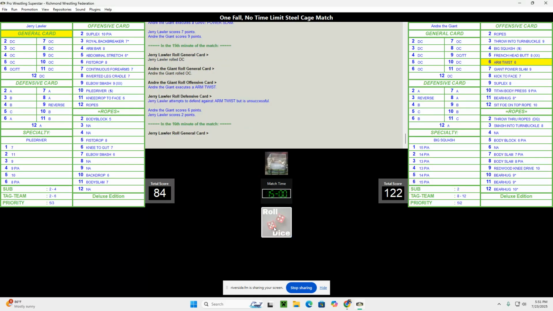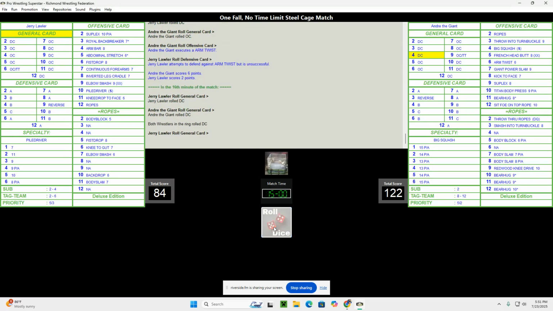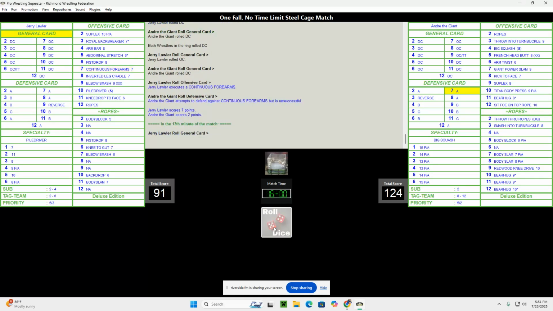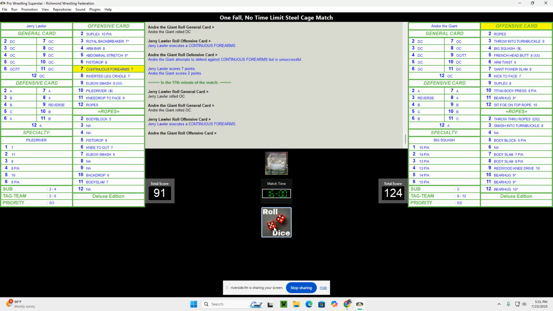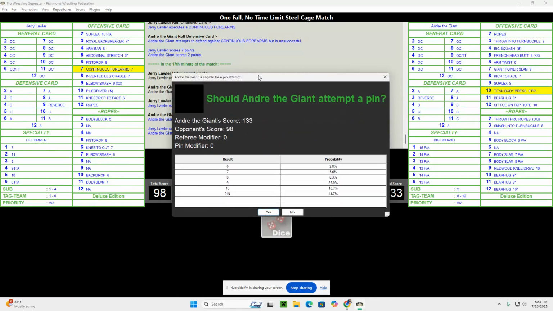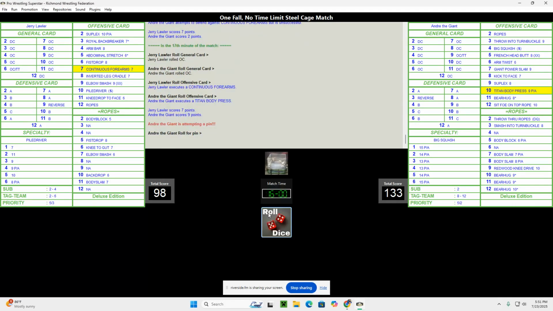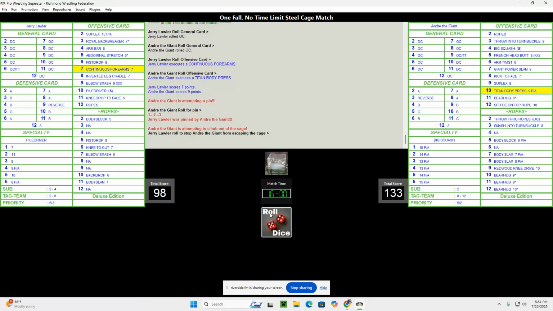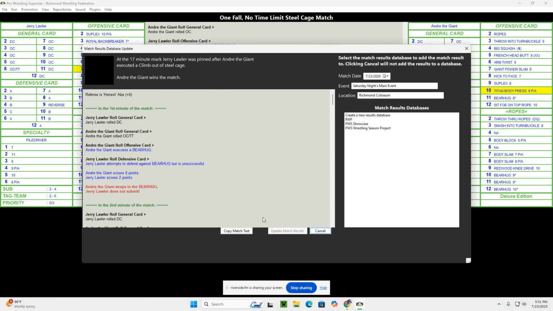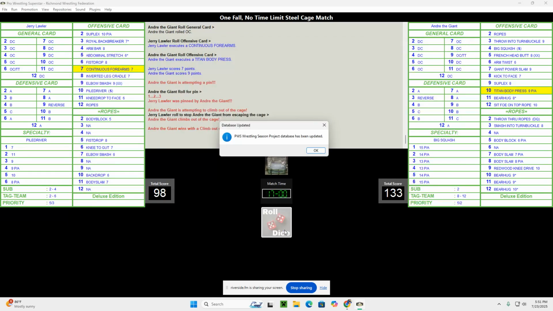Andre with an arm twist. Lawler on the offensive with continuous forearms. Both men on the offensive. Continuous forearms versus something else here. Titan body press. Yeah, he's going for the pin here. And he got it. Can he climb out? No. At the 17-minute mark, Jerry Lawler was pinned after Andre the Giant executed a climb out of the steel cage, and he wins the match.